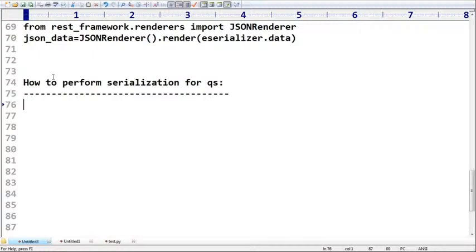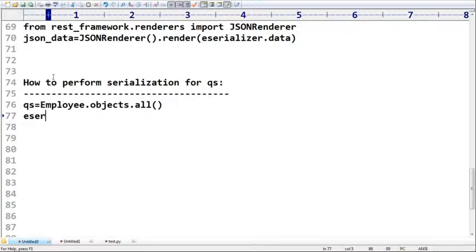You know, query set is equal to Employee.objects.all. Now I got the query set object. Once you have the query set object, my next requirement is to convert this query set into Python native data type, a list of dictionary objects.